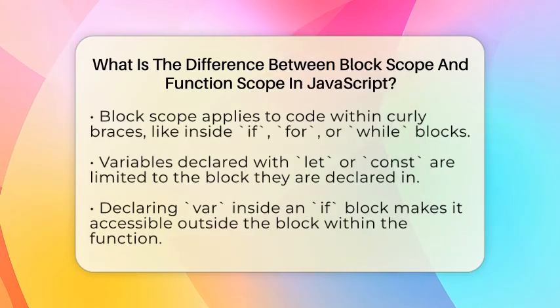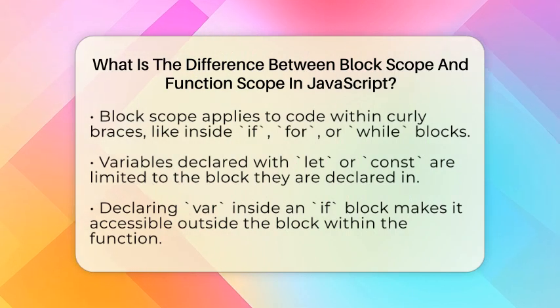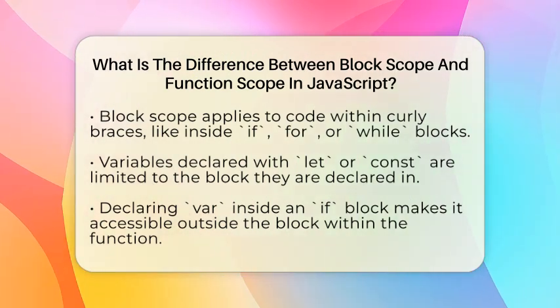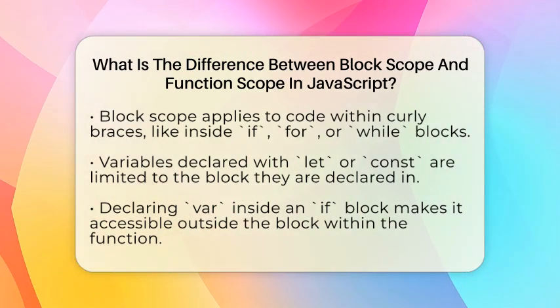Now, block scope is a little different. It applies to code inside blocks marked by curly braces, like inside if, for, or while loops. Variables declared with let or const are limited to the block they are declared in. They cannot be accessed outside that block.